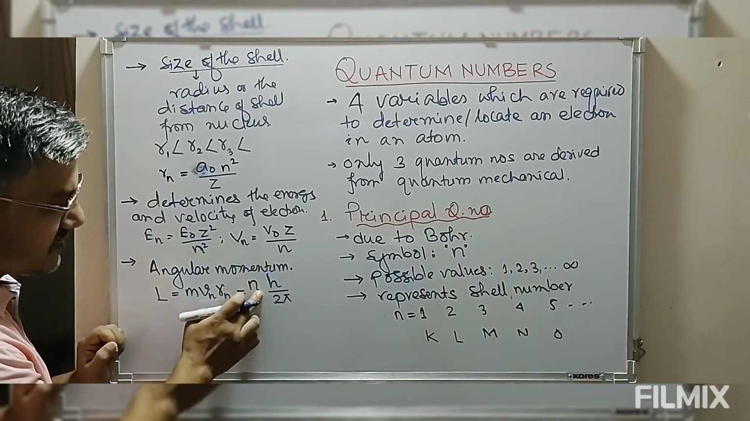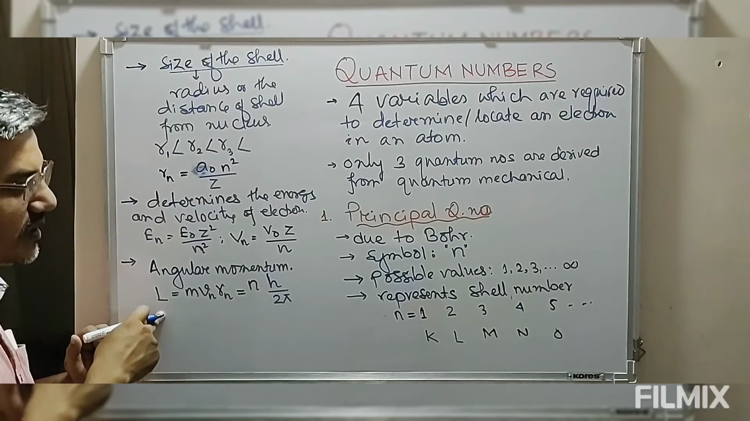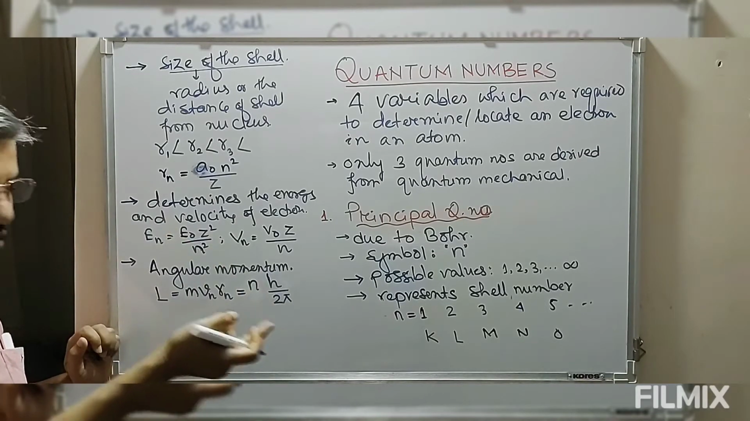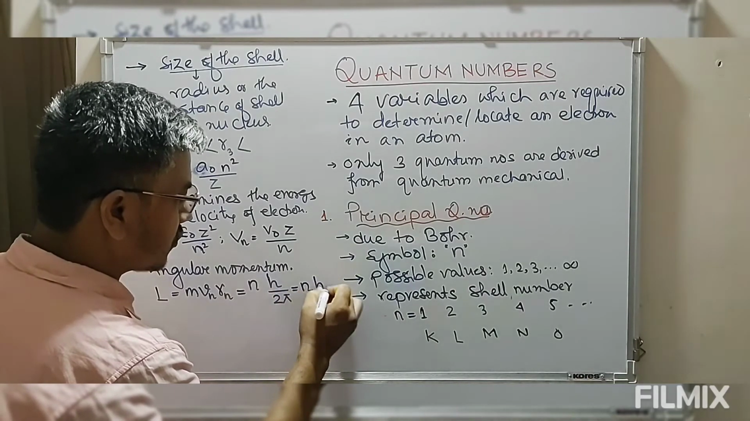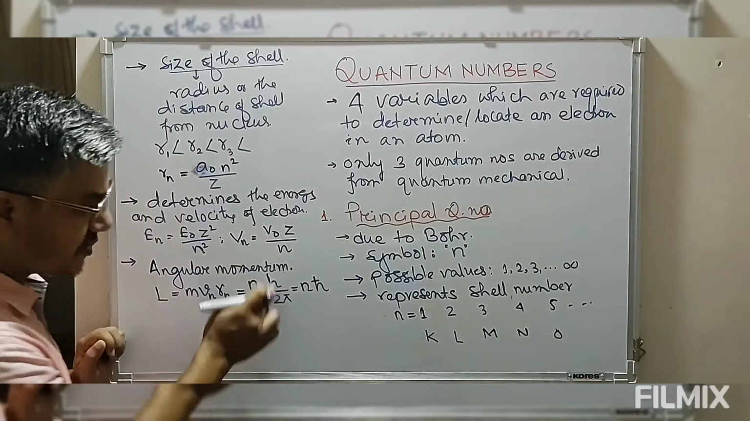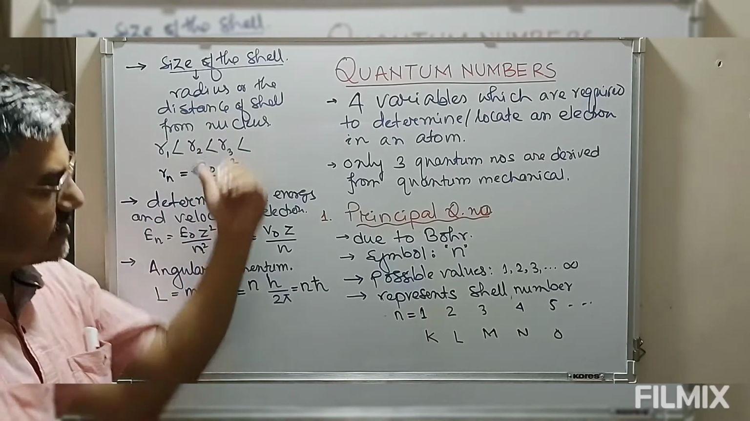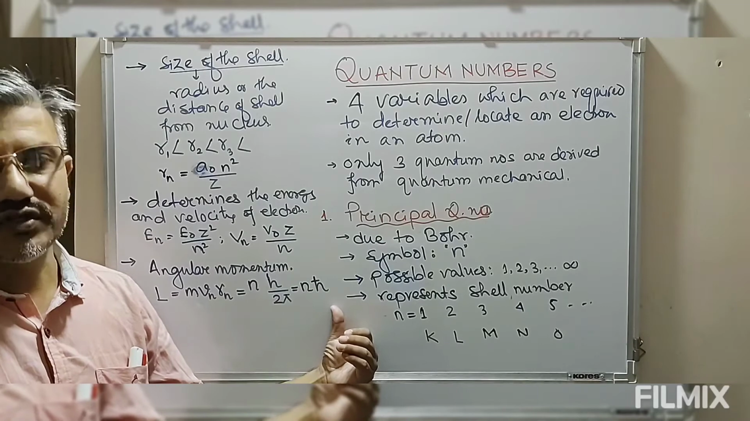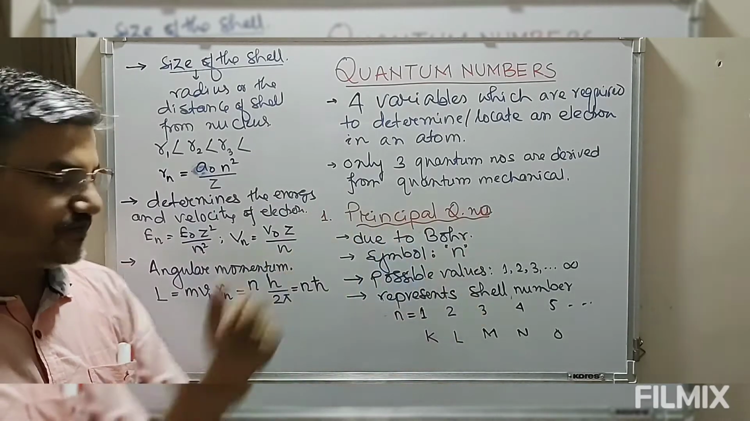So now look at this, we have this value of n. As the value of n increases, the angular momentum of electron in that particular orbit also increases. Sometimes this is given as n h cross, where h cross represents h by 2 pi. This we have already discussed in Bohr's theory. So the discovery of this n goes to Niels Bohr.